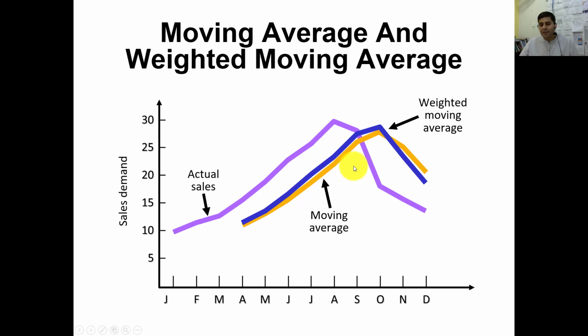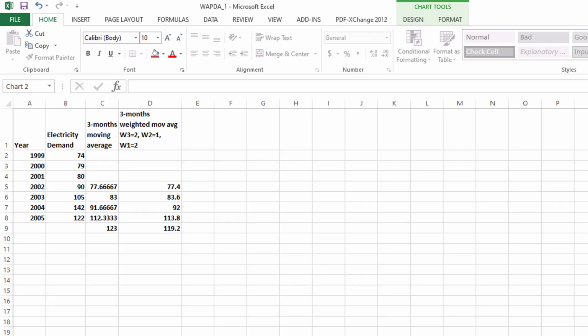So how will you calculate the forecast error? I am going to show you a simple example in Excel. For example, we have electricity demand for the years 1999, 2000, 2001, 2002, 3, 4, 5. This is the electricity demand. We want to forecast for 2006. So if you want to use a 3-month moving average,